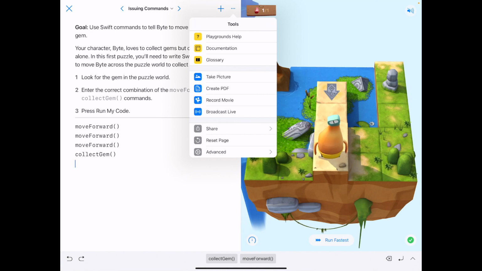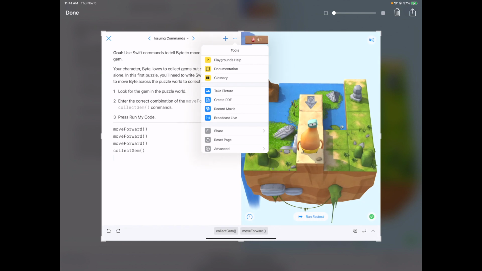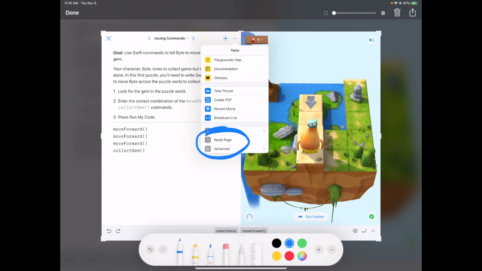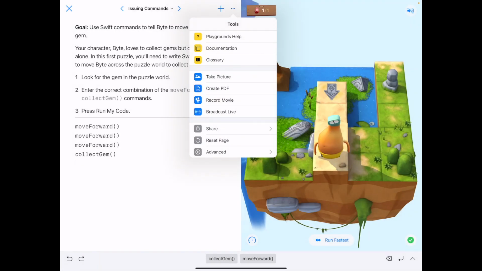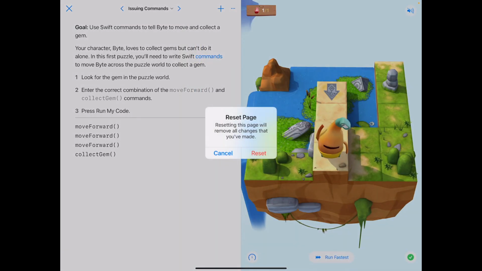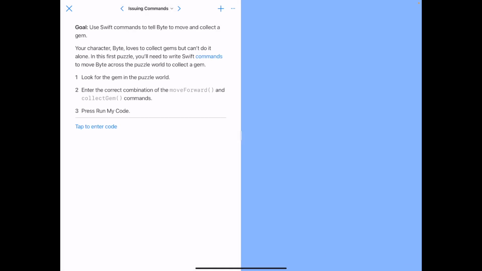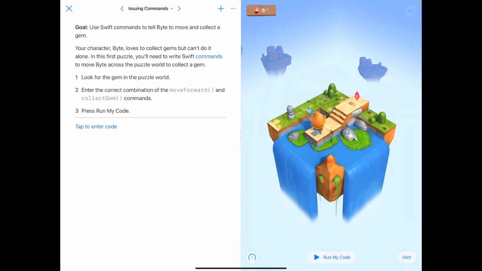Sometimes right towards the bottom of the page, you may want to choose the option right here that says reset the page. That can be super useful if you just want to get a clean, starting fresh sort of moment. So there it is. Now the page is back to its original settings. So if you ever needed to, you could rewrite the code.